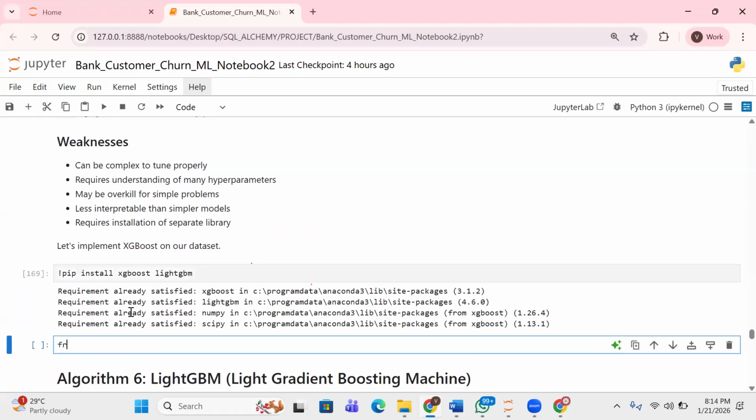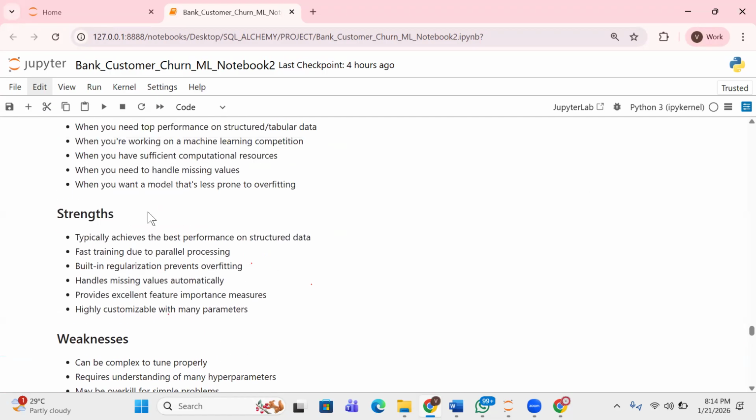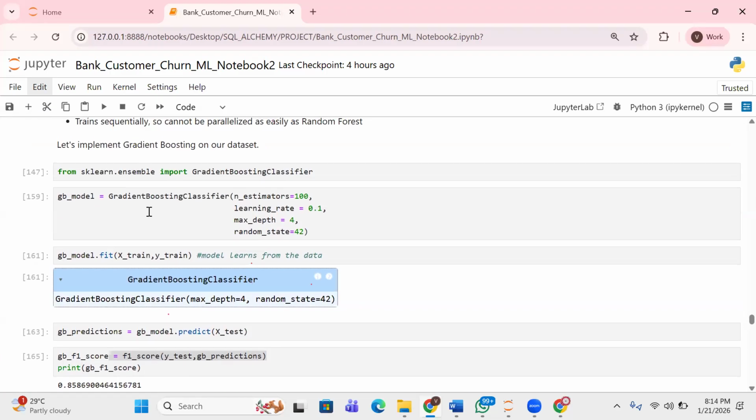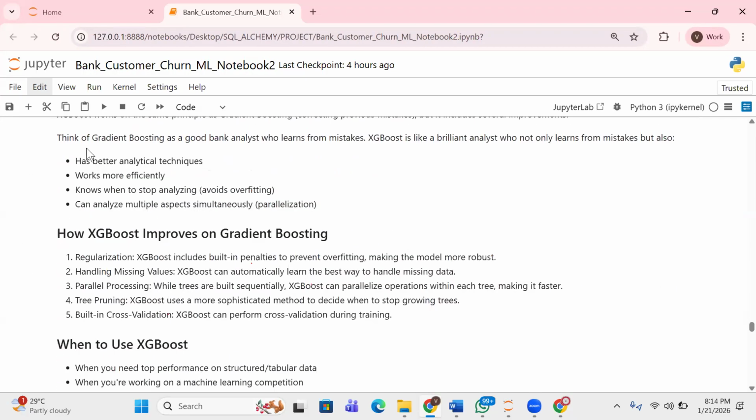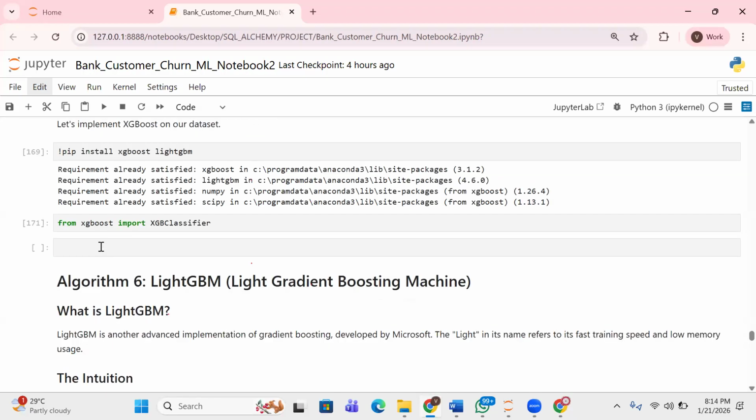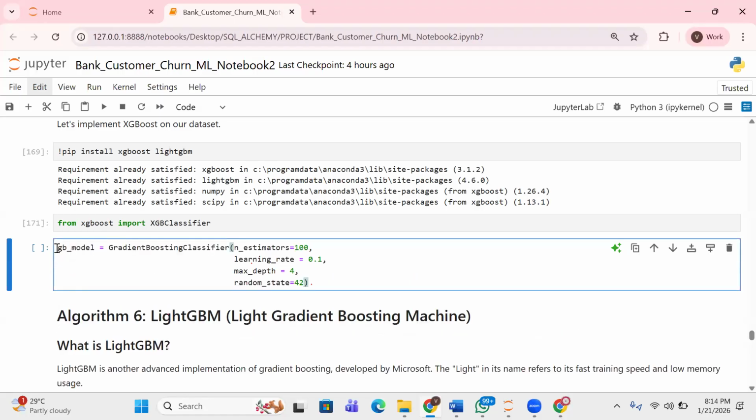I'll just say from XGBoost import XGBClassifier. That's the format for it. Okay, so now let's do something. Like I said, it's not me writing from scratch. It's still the same thing. Just copy and paste it here so we don't waste time, and we'll just start editing it to our own. So this one is going to be XGB.